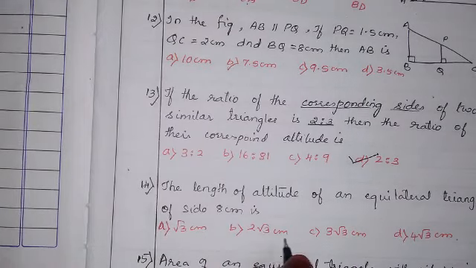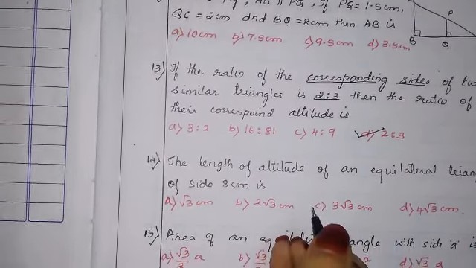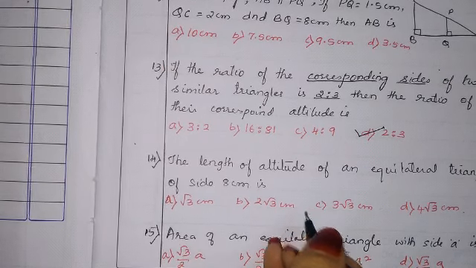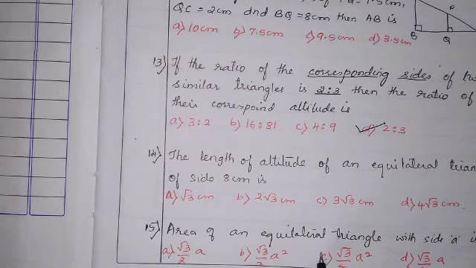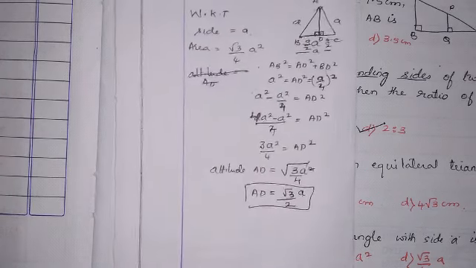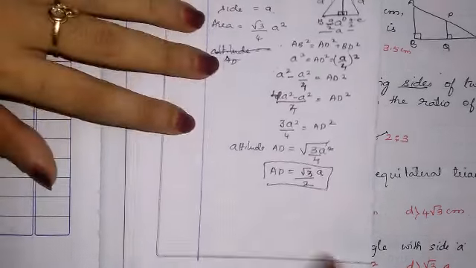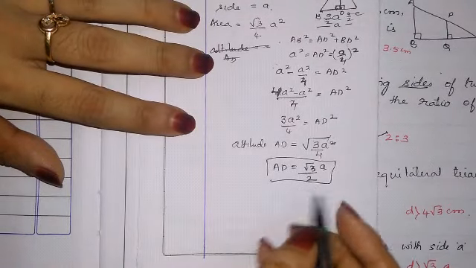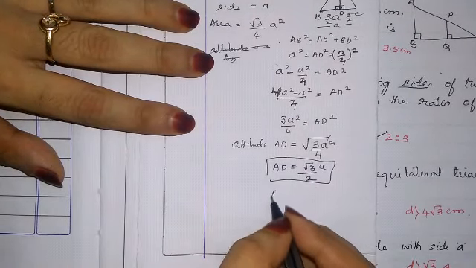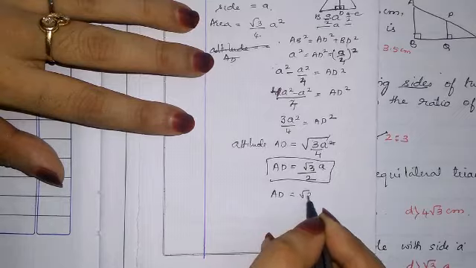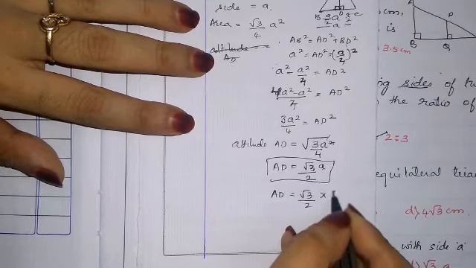Root 3 by 2, which is the question? Root 3 by 2 A. Okay. A value we know, na. A is nothing but the side. Side is given as 8 centimeter. Okay. AD is equal to root 3 by 2 into 8.